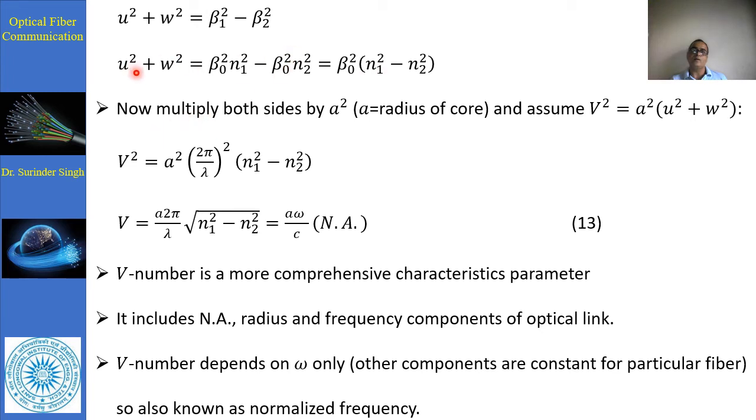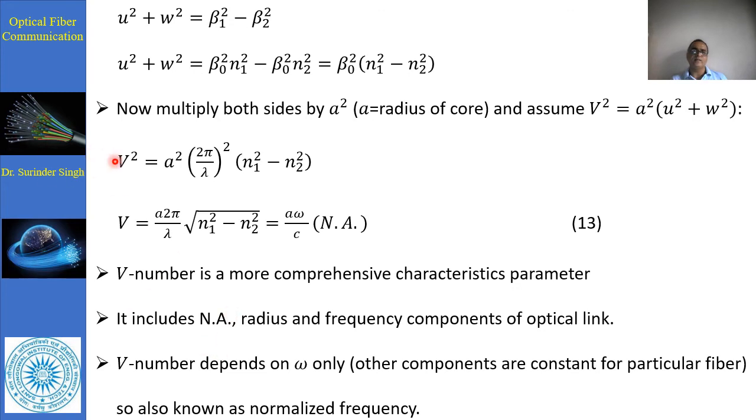Now from this expression, if we multiply both sides by a square, where a is the radius of the core, we get V square is equal to a square times U square plus W square. And when we apply this here, V square is equal to (2 pi upon lambda) square into a square into n1 square minus n2 square.